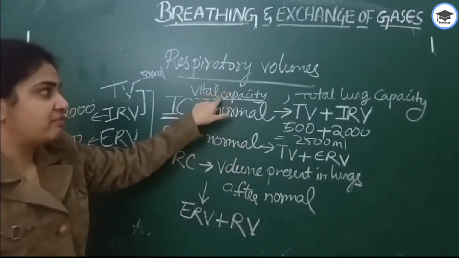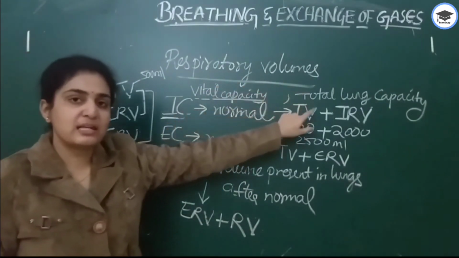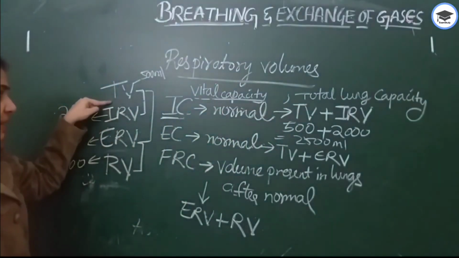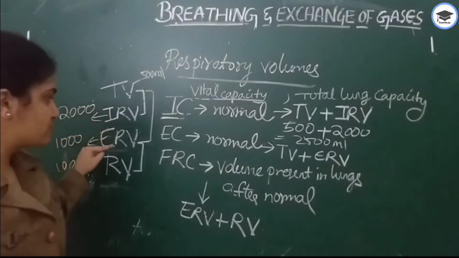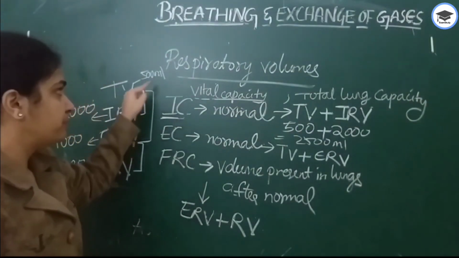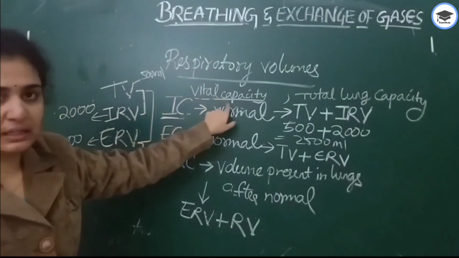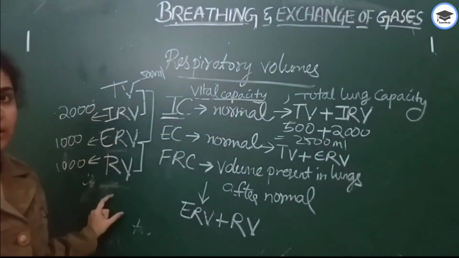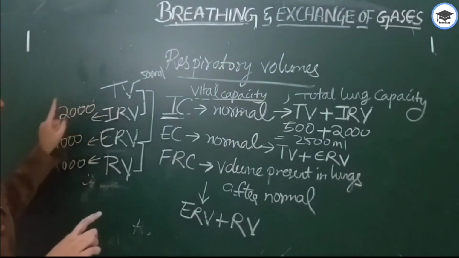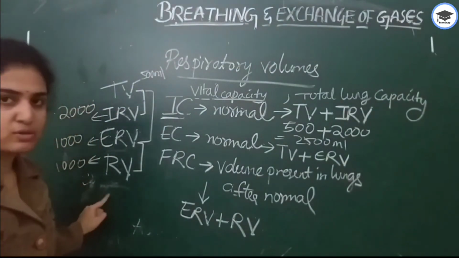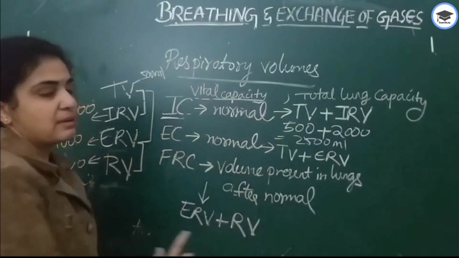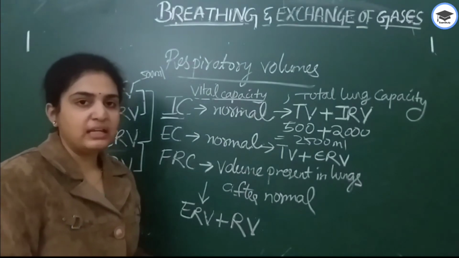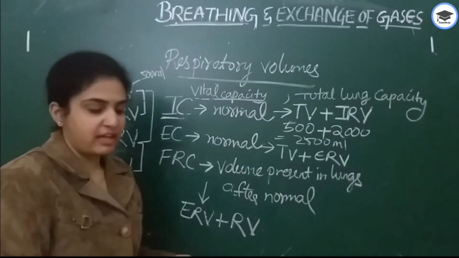Finally, we have dealt with vital capacity as well as total lung capacity. In vital capacity, tidal volume, inspiratory reserve volume as well as expiratory reserve volume, these three contribute to vital capacity. Total lung capacity means all four, the addition of 500, 2000, 1000 and 1000 ml. So this is about the respiratory volumes. Next we are going to deal with exchange of gases.